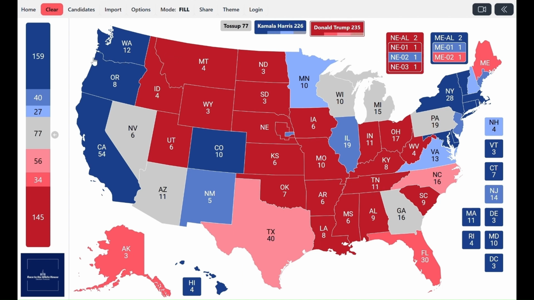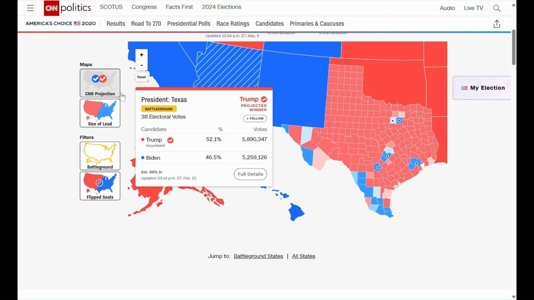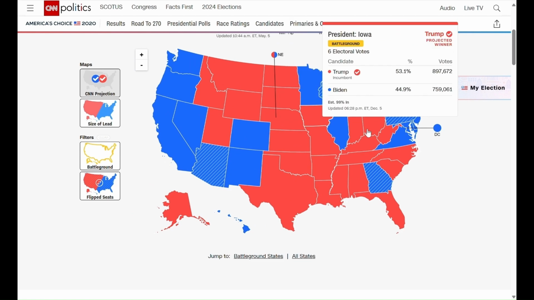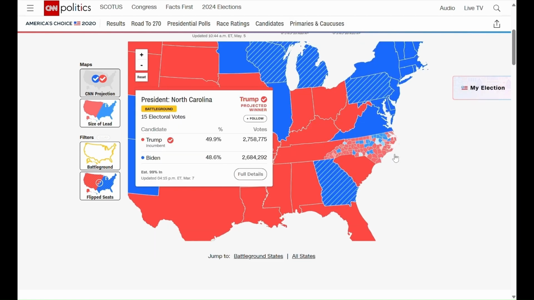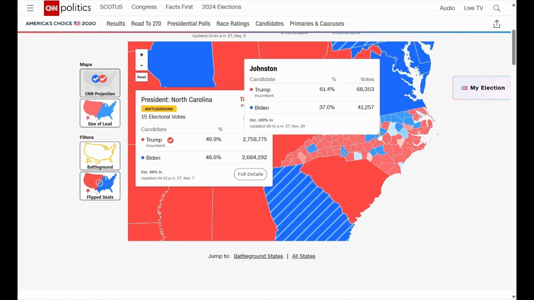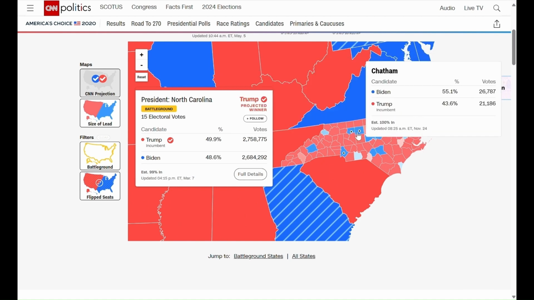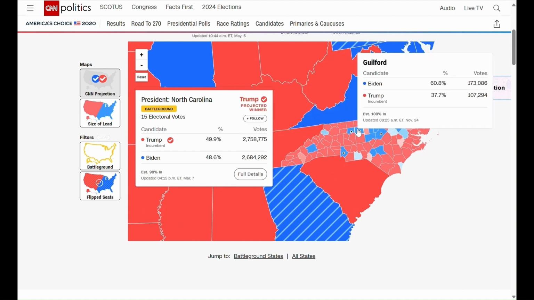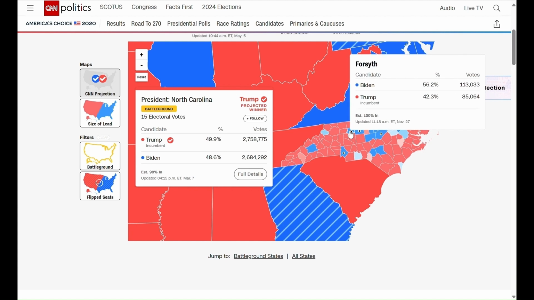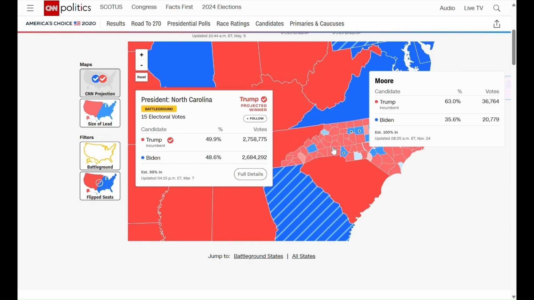The state has trended to the left, and of course, this is mainly due to the tech triangle growth, as you can see here in the Raleigh, Durham, Chapel Hill triangle, with a great population of college graduates, a diverse population, and an urban population that outweighs all those smaller red counties.